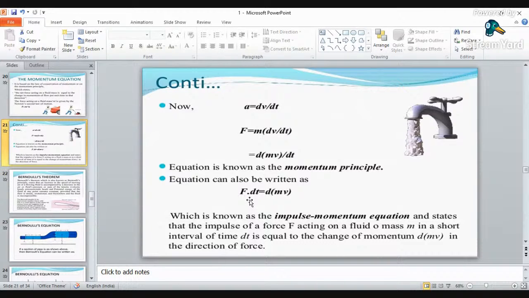Okay, and this equation F dt must be equal to d(mv) is termed as your impulse momentum equation, and it states that the impulse of the force F acting on a fluid mass m in short interval of time dt is equal to the change of momentum in the direction of flow. In simple language, we can say that the total force must be equal to the change of momentum of the body in the direction of force.